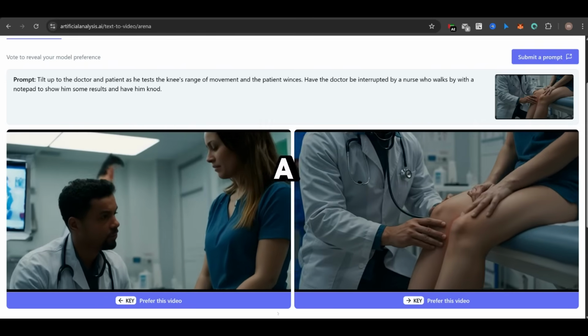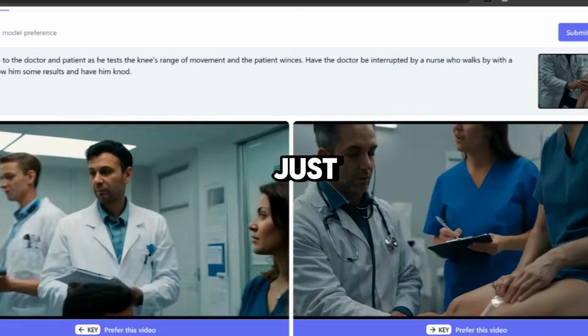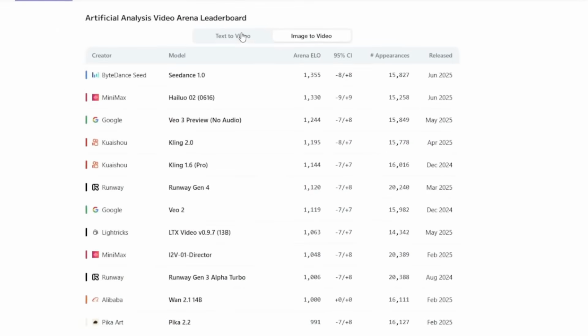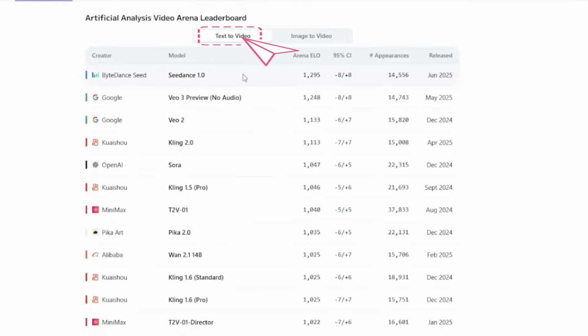Using this opinion, a new AI video model has just dropped. And if you go over to the leaderboard and go over to text to video, as you can see, this new model is ranked #1, and I am not even kidding. Now, the reason I bring this up again is because I found a new way to use this tool for free. And as you can see, it surpassed Veo 3.